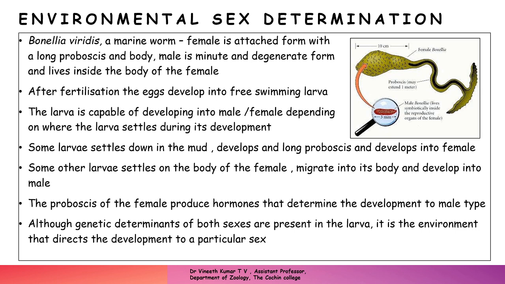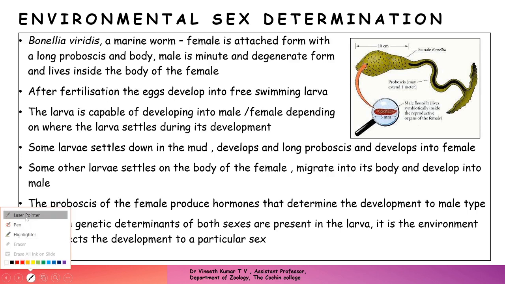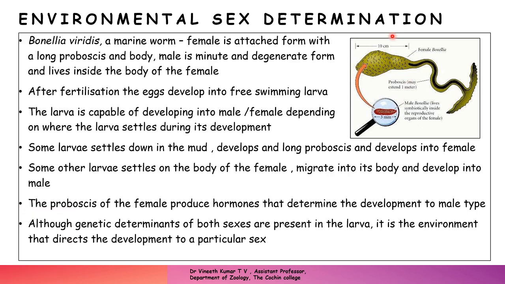So this is another example, a marine worm called Bonellia viridis, which is an excellent example of environmentally determined sex. When you see this particular organism, the marine worm, there is a great amount of sexual dimorphism between the male and the female. What you see here is an attached form. This is a female. The female is attached to the substratum. It does not move.